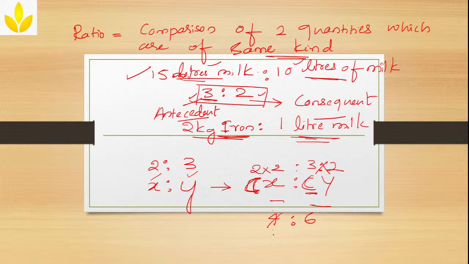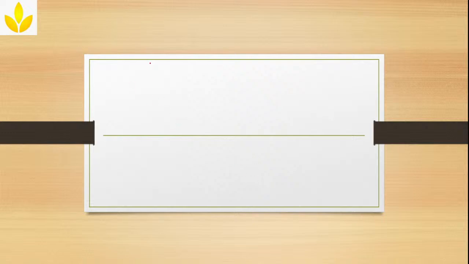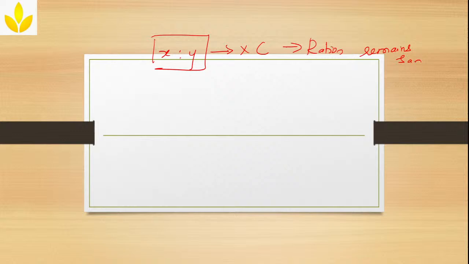Now can I cancel it again and come back to the same 2 is to 3? 2 2s are 4 and 2 3s are 6. So this is 2 is to 3. Correct? Now, is the ratio the same? Understood? What I am trying to make you understand is that whenever you multiply a ratio with any constant number c, the ratio remains the same.